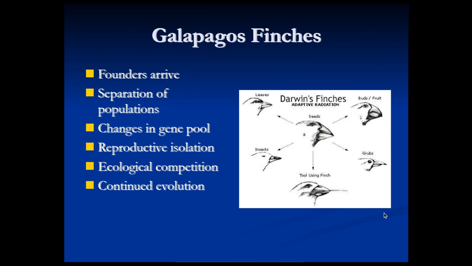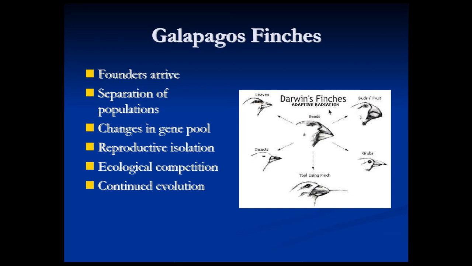As we talked about with the tortoises, the habitats on the different islands are different. There are different food sources available. There's different climates. Some have mountains. Some are very low and dry. Some are rainy and chilly. And these different climates, different habitats, have led to what was originally one species of finch, which looked something kind of like this one in the middle, specializing and evolving on all these different islands to form very different varieties, different species of finch.